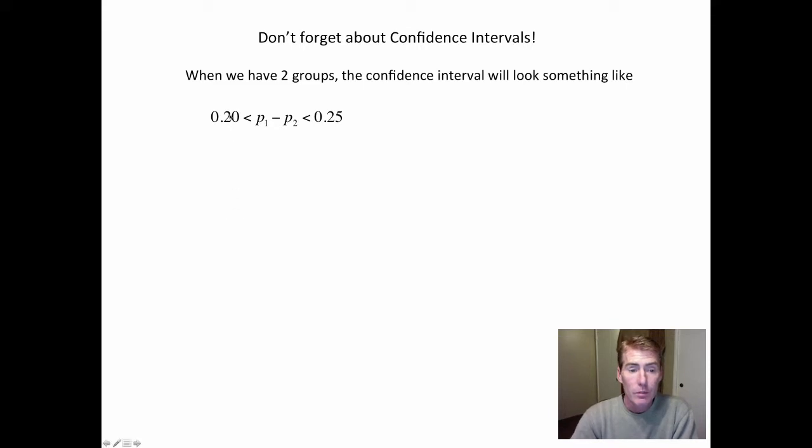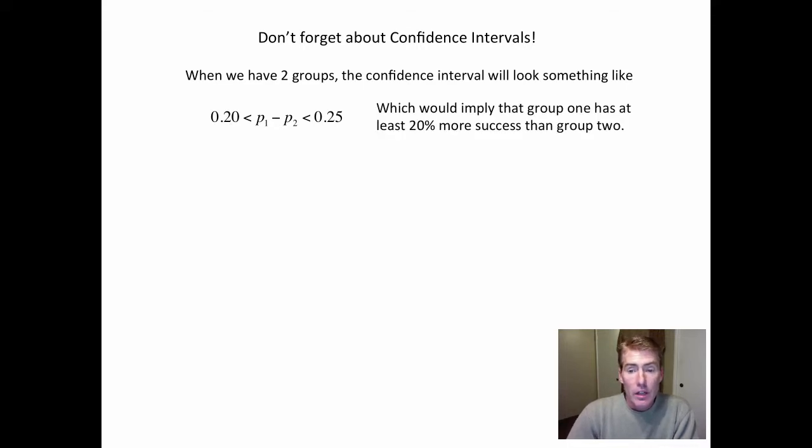Since both of these numbers are positive, then that means P1 has to be a big number, and P2 has to be a small number. And according to this, P1 has to be bigger, and it's got to be 20% bigger. So in other words, we could conclude that Group 1 has at least 20% more successes than Group 2. Whatever success means in this particular case, Group 1 is better at it.